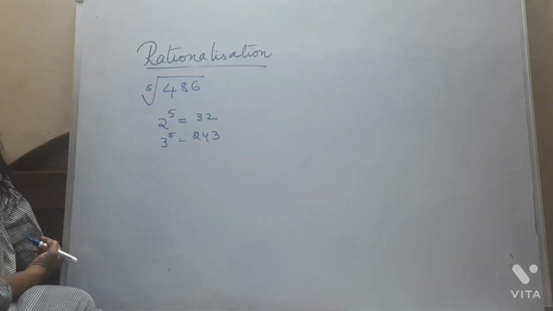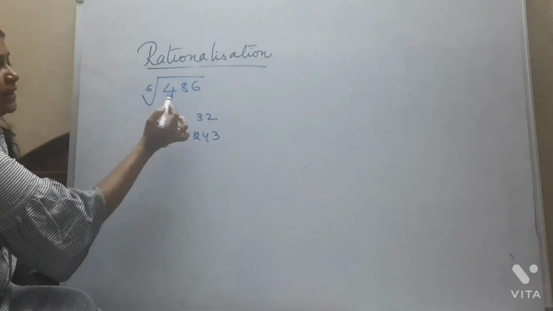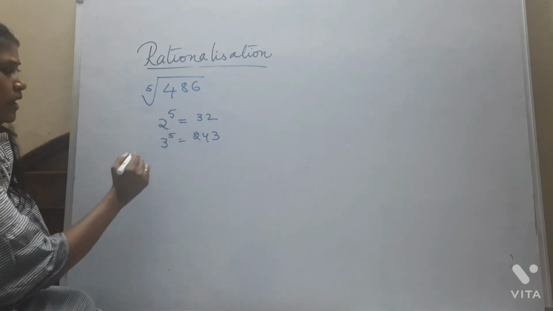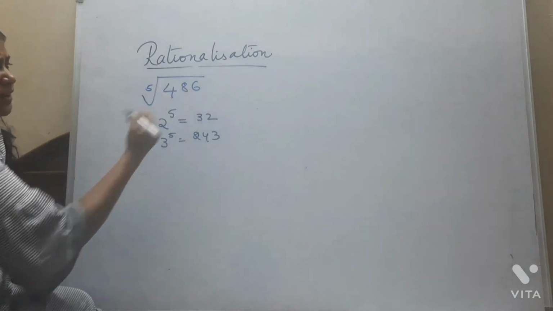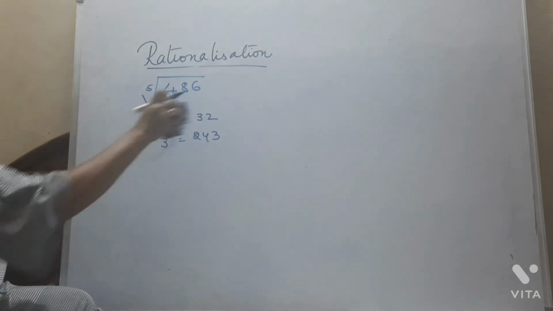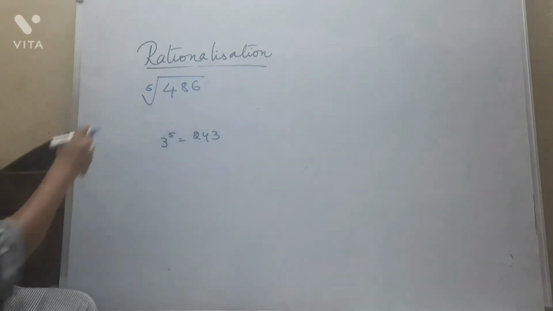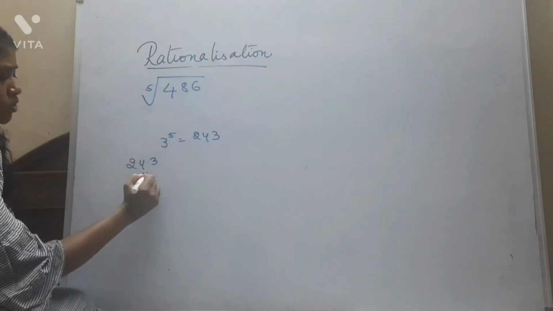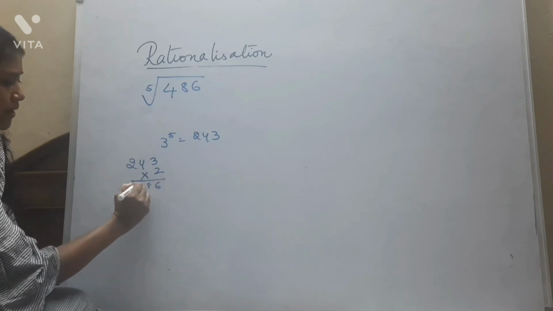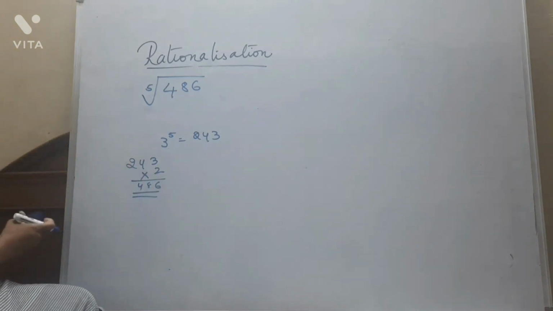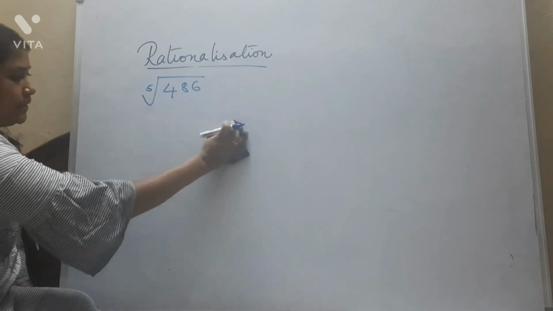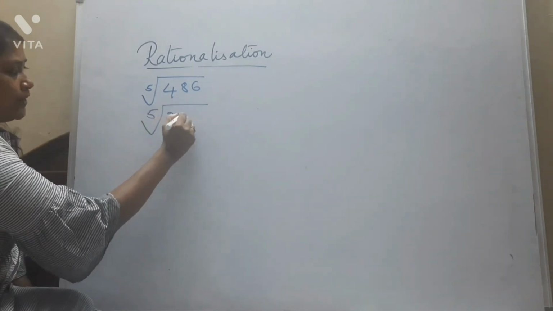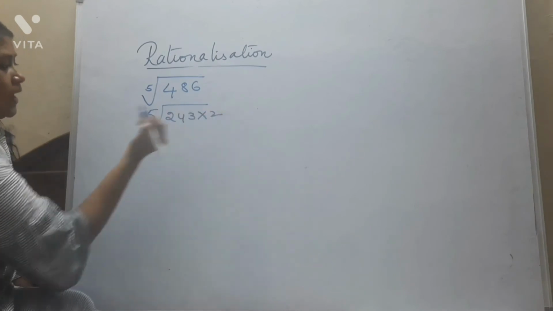Okay, so what will I do? I will check whether this 486 goes in the 32 table or the 243 table. I know that 486 will not go in the 32 table, so I'll erase it. And in the 243 table I will see whether my 486 goes or not. Yes, it does. 243 into 2 is 486. Now I'll write this as 243 into 2.